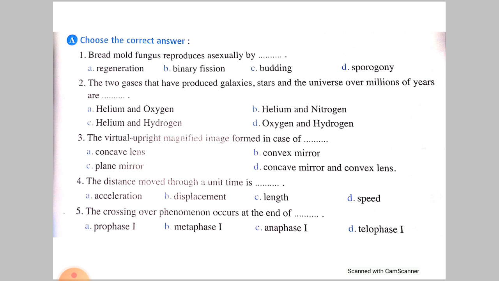The distance moved through unit time: distance over time is speed. The crossing over phenomenon occurs at the end of prophase 1.